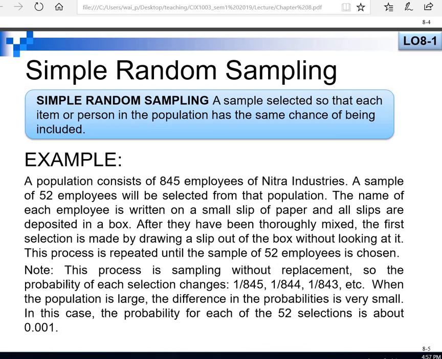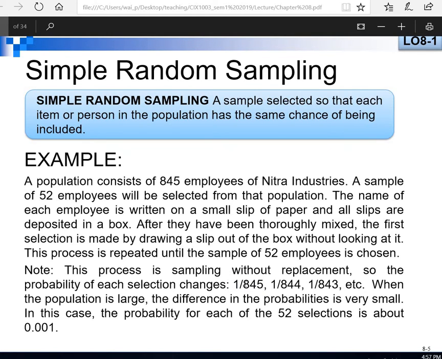If I want to calculate the probability of each selection, without replacement the probability will be 1 over 845, because of equal chance. Everyone gets the chance to be selected, and the total population number is 845.